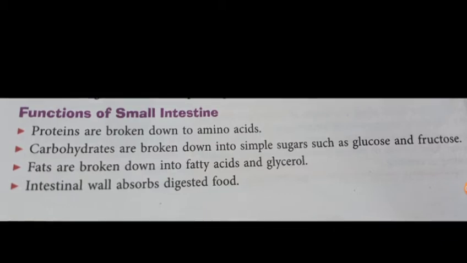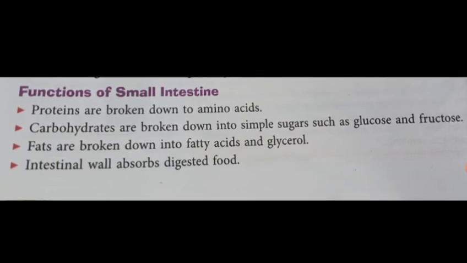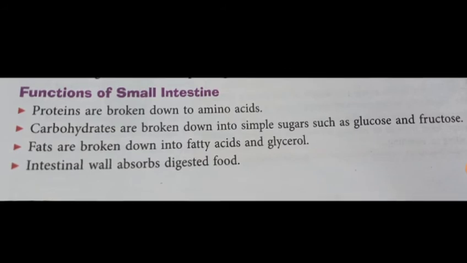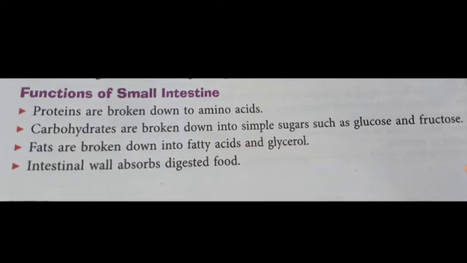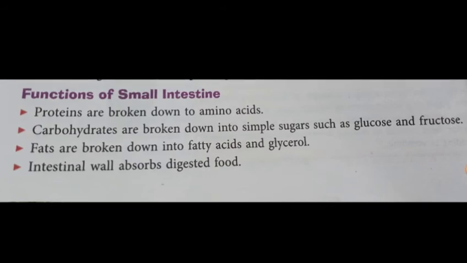Then we have the carbohydrates. These are broken down into a simple sugar, that is glucose. How? Firstly, the starch is converted into maltose by the action of pancreatic amylase, or the pancreatic carbohydrase, and then the maltose, which is a disaccharide, is converted into the monosaccharide, which is the simplest sugar, that is glucose, by the action of intestinal carbohydrase. So the carbohydrates are converted into the simplest sugar, that is glucose.